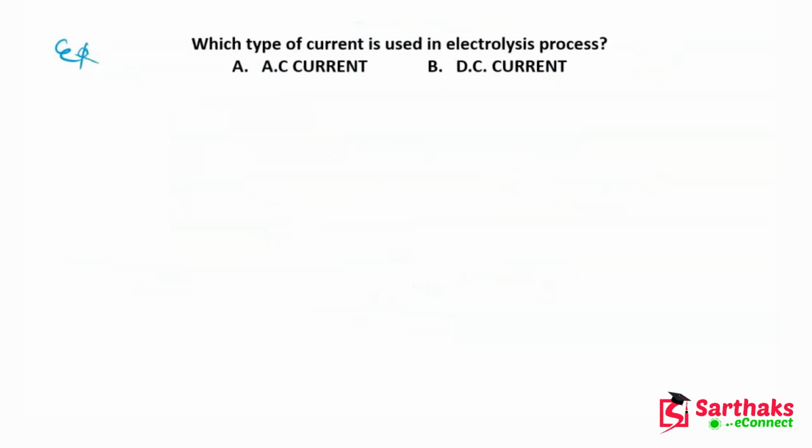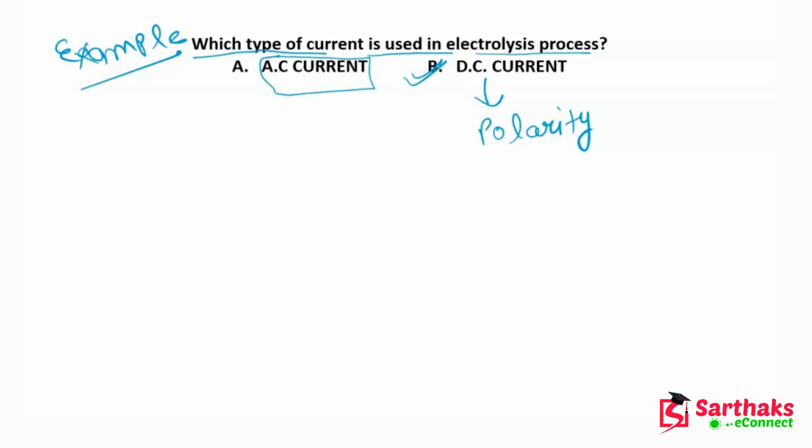Okay guys, so here we are. This is another example. Here it is written: which type of current is used in the electrolysis process? We know that we cannot use AC current in the electrolysis process. So the answer is B. Why? Because in DC current, the polarity is fixed. But if I talk about AC current, then we all know that the polarity is not fixed. So that's why AC cannot be used in the electrolysis process. I hope guys you understood this.